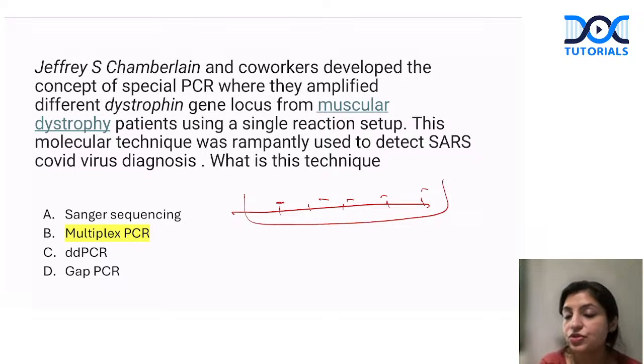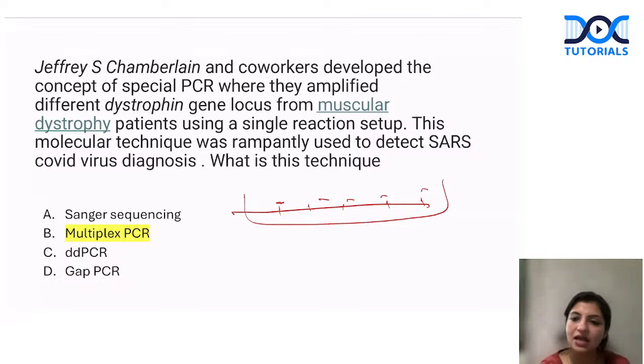So this was also used in SARS-CoV virus diagnosis. So what is this technique? This is what is called multiplex PCR. When you use a lot of primers in a single reaction setup to amplify or to sequence different gene loci, that is called multiplex PCR. So what are the other techniques that you remember? Whenever we are doing a single tube reaction with multiple primers, it's multiplex PCR.